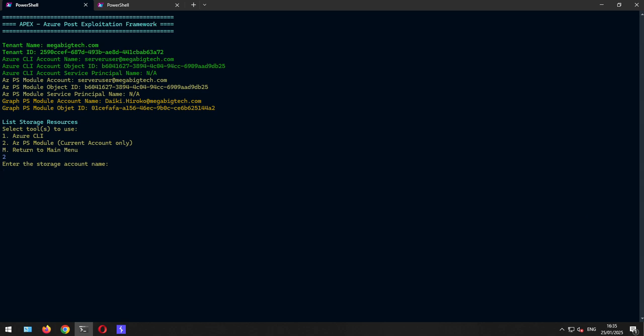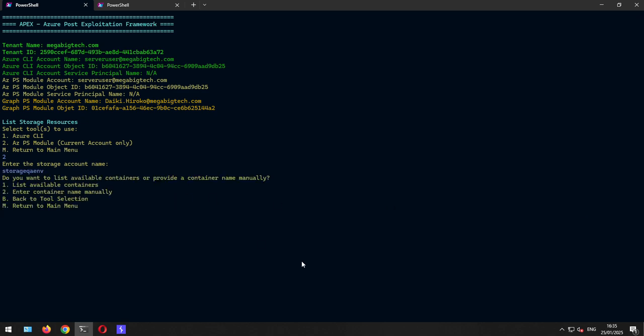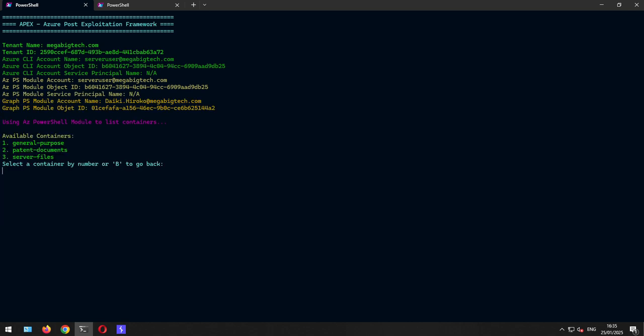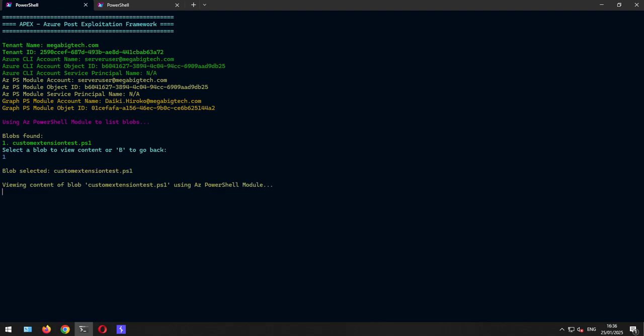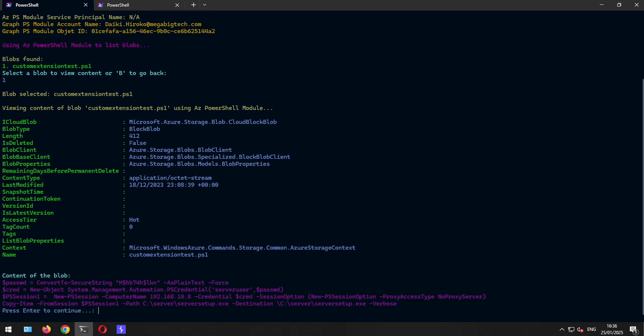We're going to enter it. And now the automatism to list the available containers should work, as the server user indeed has the rights to read those. And now you can see we have 3 available containers in contrast to only this one that we had. Let's just select the server files one, and there you can see we have a custom extension, test.ps1. We can download this as well, and here we see the context.